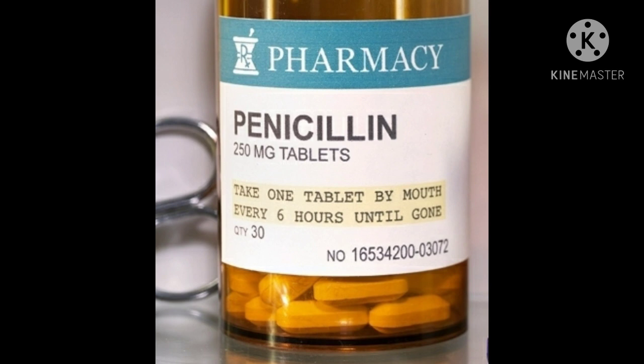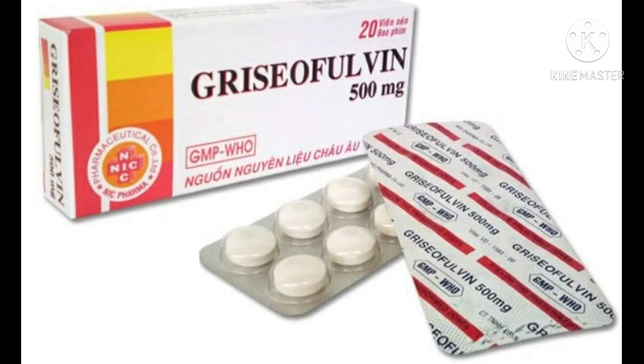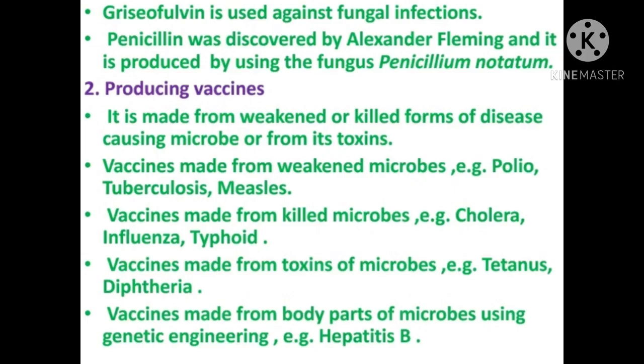Penicillin, amoxicillin, tetracycline and erythromycin are used against bacterial infections. Penicillin was first discovered by Alexander Fleming. Griseofulvin antibiotic is used against fungal infection. The next effect is producing vaccines.